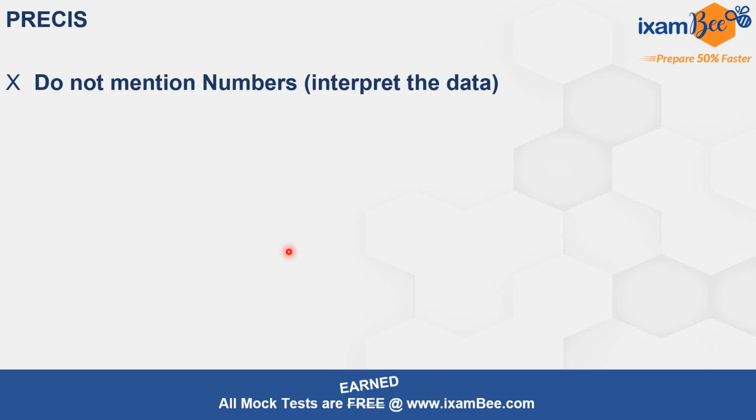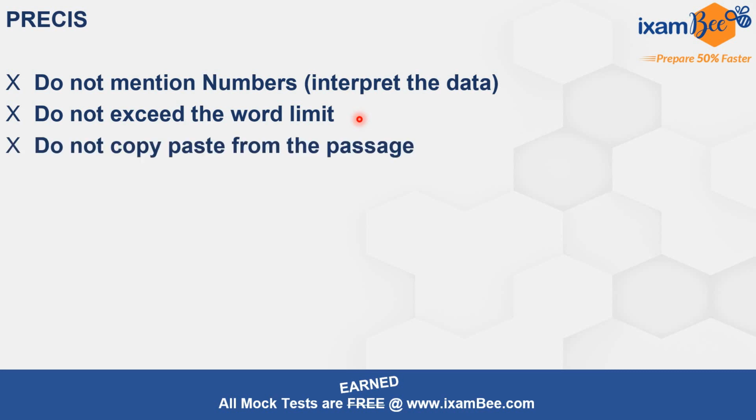All right. Moving ahead, do not exceed the word limit whatsoever. Do not exceed it. If you are required to write the PRECIS in 120 words, this is the question, write the PRECIS in exactly 120 words. Now you may feel, how is that possible? I will tell you how is that possible, but for now only remember that you must adhere to the word limit. It is one hard constraint that you have to stick to. All right. Next is, do not copy paste from the passage, right? This is one thing. Again, repeatedly I'm saying, make sure that at least you are changing the words with the synonyms, right?